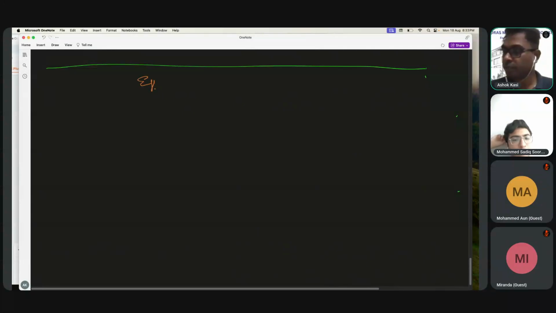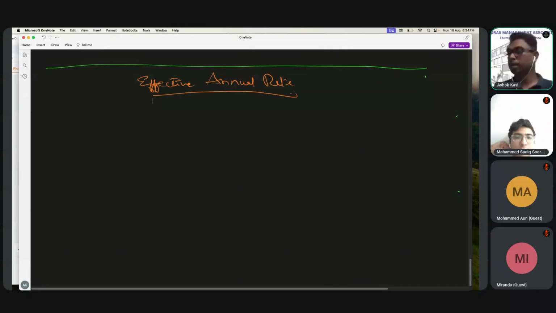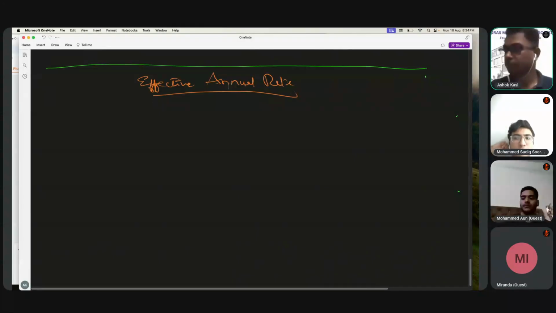let's say effective annual rate. So what do you mean by this effective annual rate? Effective annual means, let's say there is a bank.